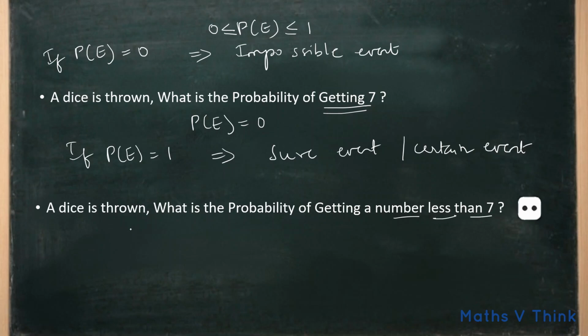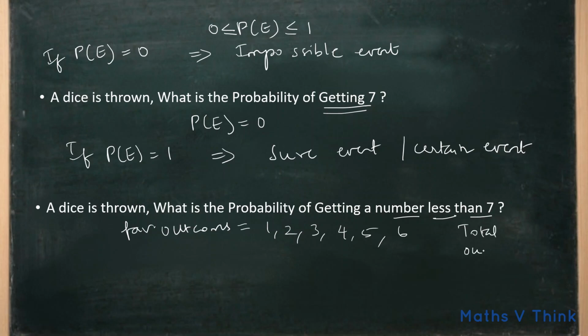So here our favorable outcomes are, so number less than 7 is 1, 2, 3, 4, 5, 6, and total outcome of a dice is 6. The probability of the event is equal to, so favorable outcomes are 6, so 6 divided by 6, which is equal to 1. So this is a sure event or certain event.